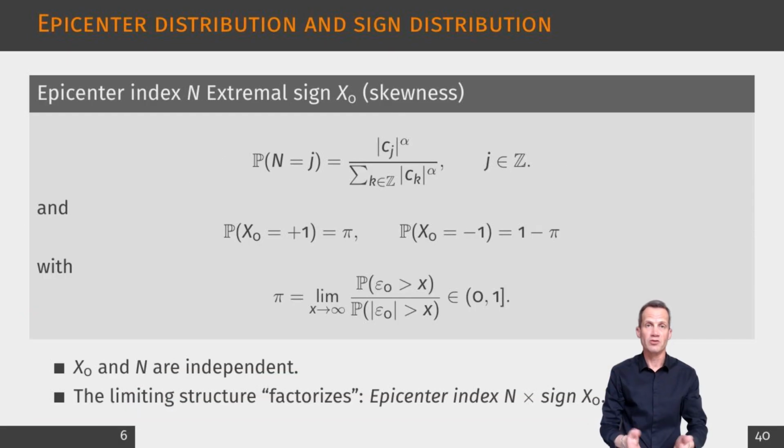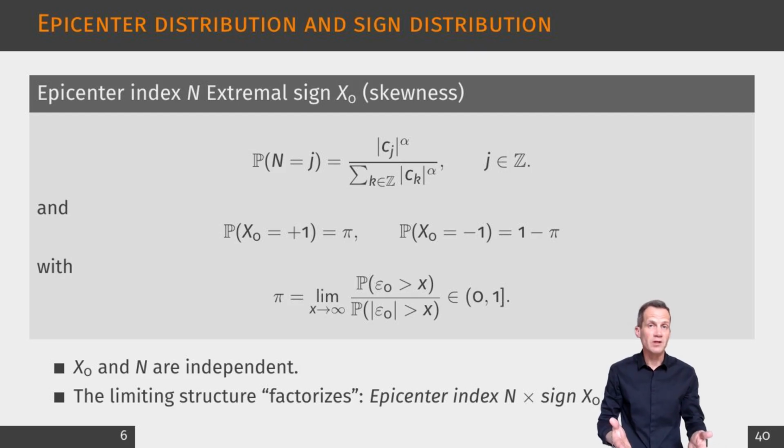Here we get explicit distributions for the two random ingredients of the limit, the epicenter index n and the extremal sign. The probability that the dominant innovation occurs at position j is proportional to the absolute moving average coefficient at j raised to the tail index alpha. Coefficients with larger absolute weight, amplified by heavy tails, are more likely to generate the extreme. After normalization, these probabilities sum to 1 over all integers, yielding a discrete distribution on Z.